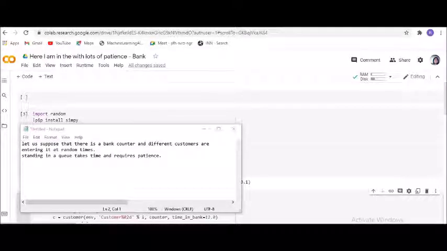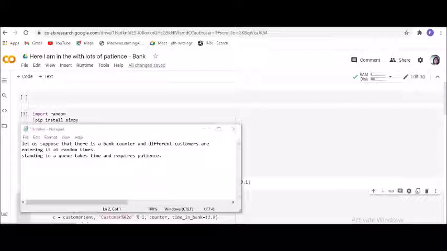The title of my presentation for this particular simulation is "Here I am in the bank with lots of patience." So you can understand very well that the scenario is I'm entering the bank. Along with me there are other customers also, and all of us are standing in a queue. There are a few bank counters, and sometimes there is just one counter and so many customers.